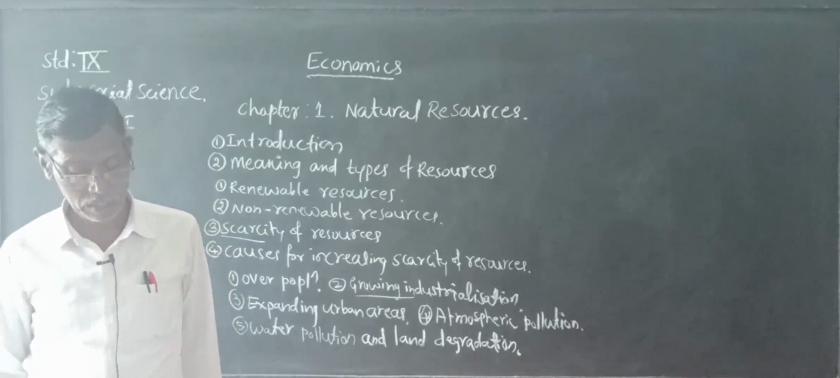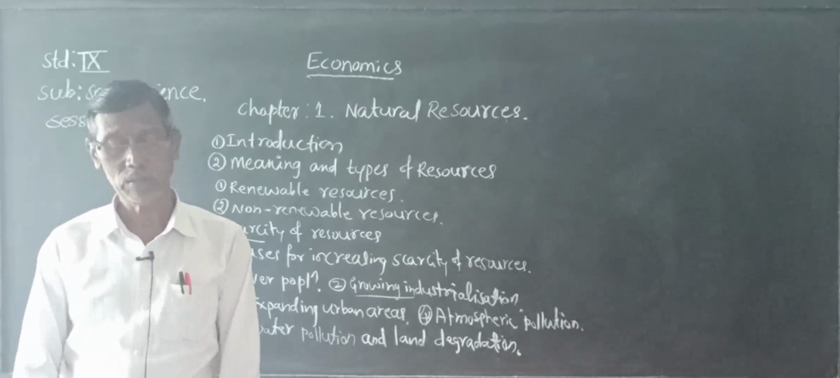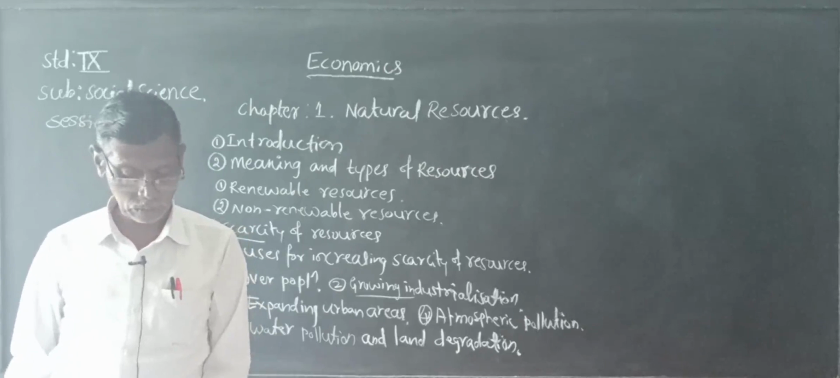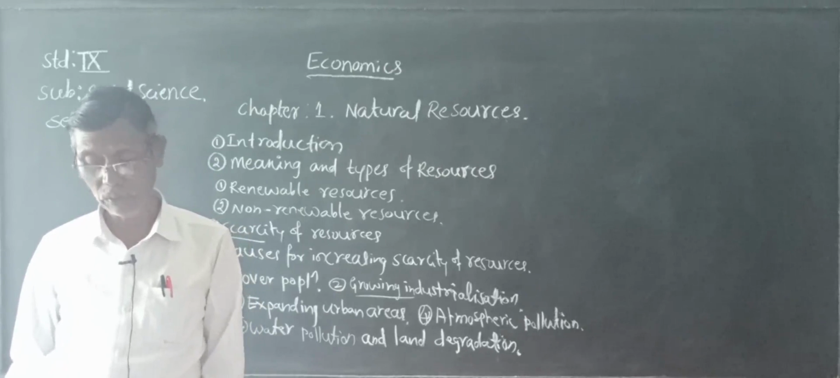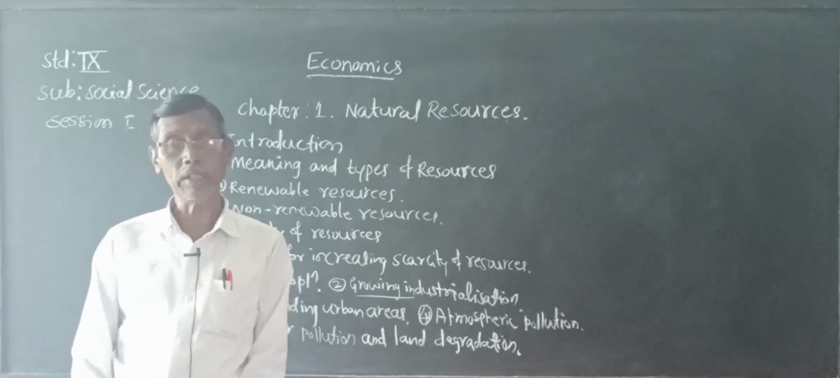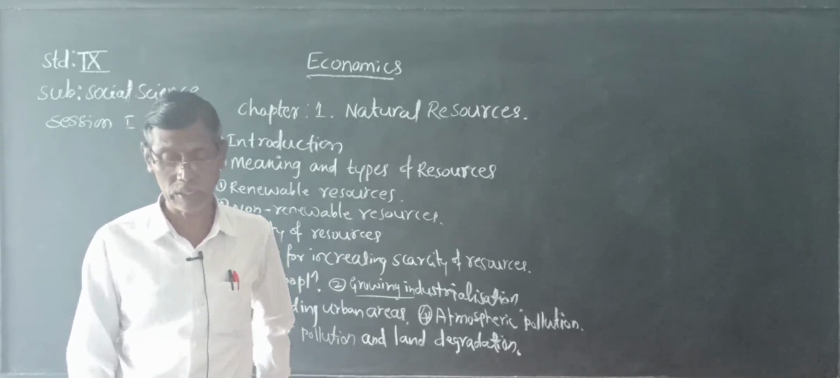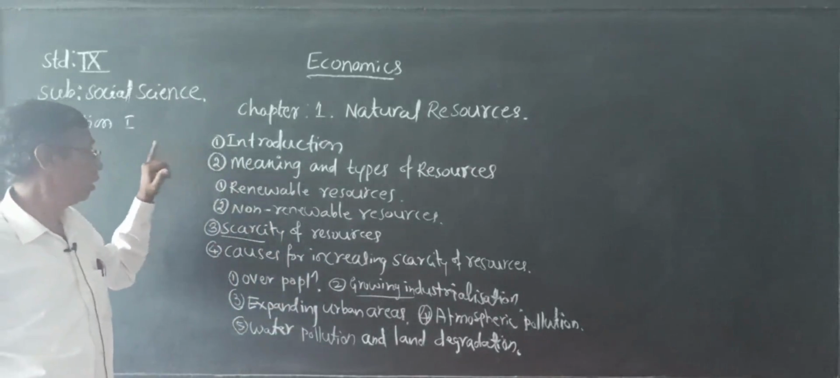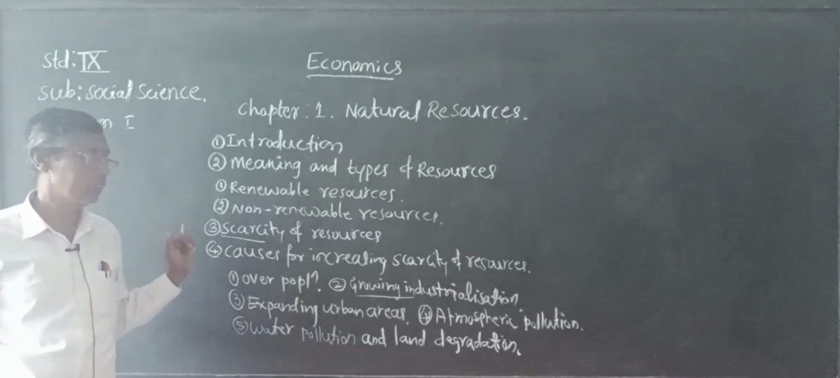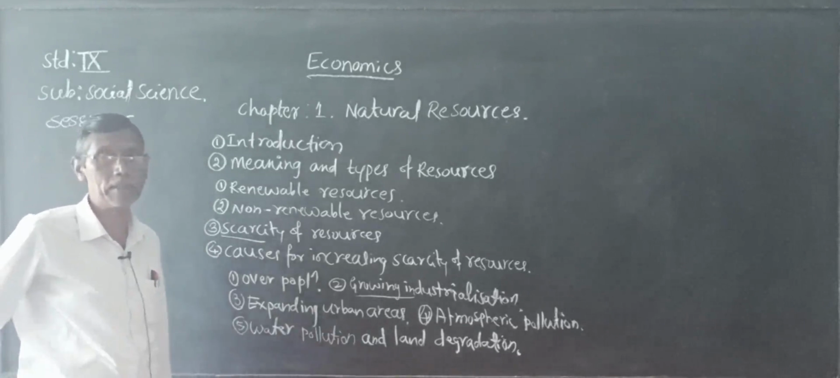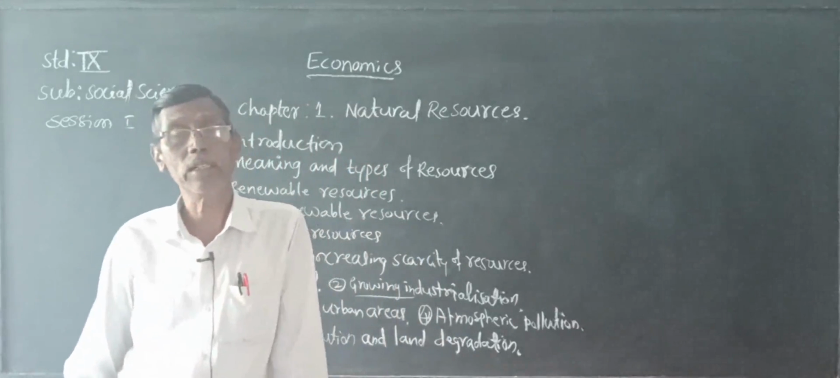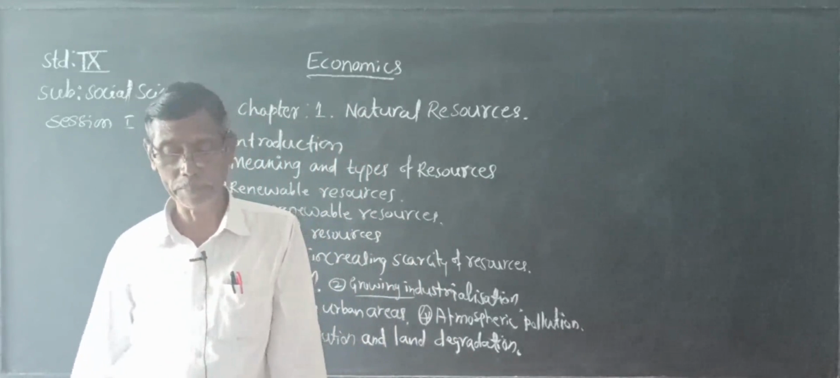So you have to study from page number 122 to 124. We have to read properly. Only a limited syllabus is there, that is natural resources: the meaning and types of resources, scarcity of resources, causes for the scarcity of resources, and the measures taken to reduce the scarcity of resources.